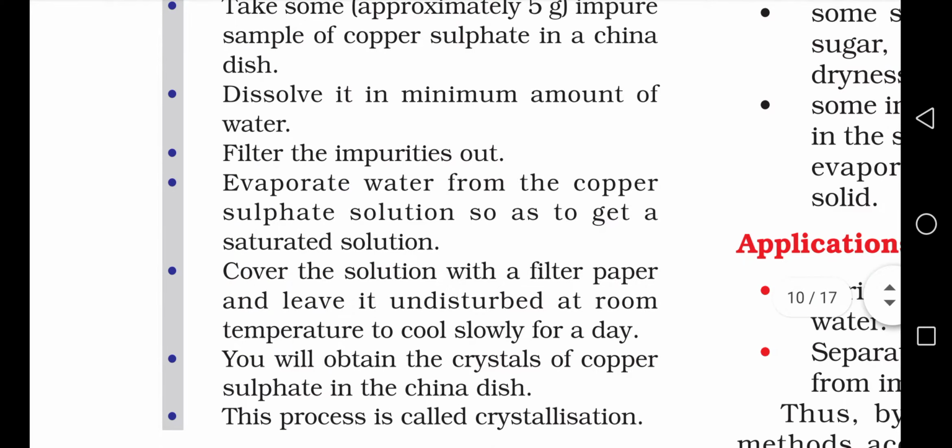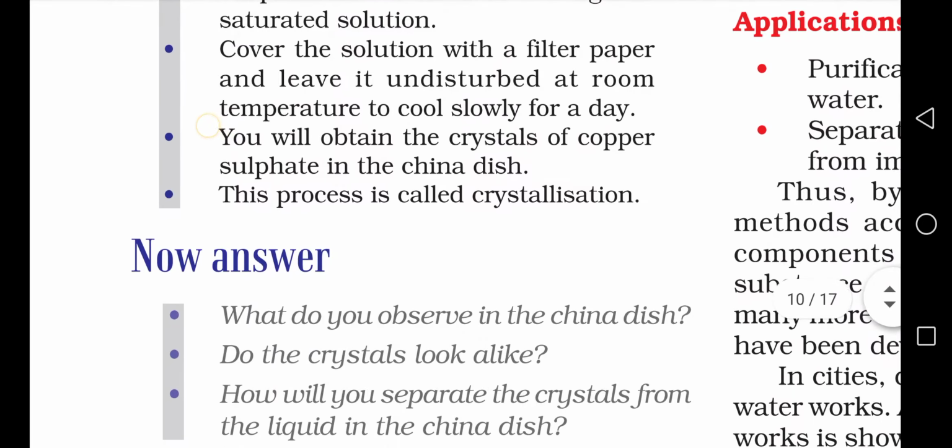Now cover this solution with a filter paper and leave it undisturbed at room temperature and let it cool for a day, right? So when you let it cool for a day, what you are going to get is pure crystals of copper sulfate in the china dish. This process we call crystallization, right?